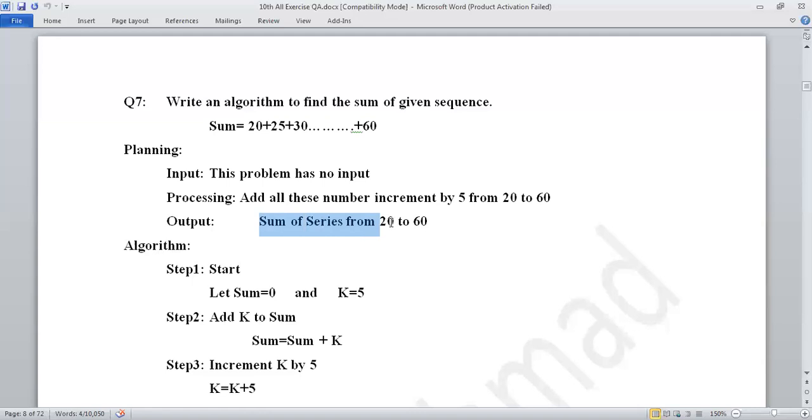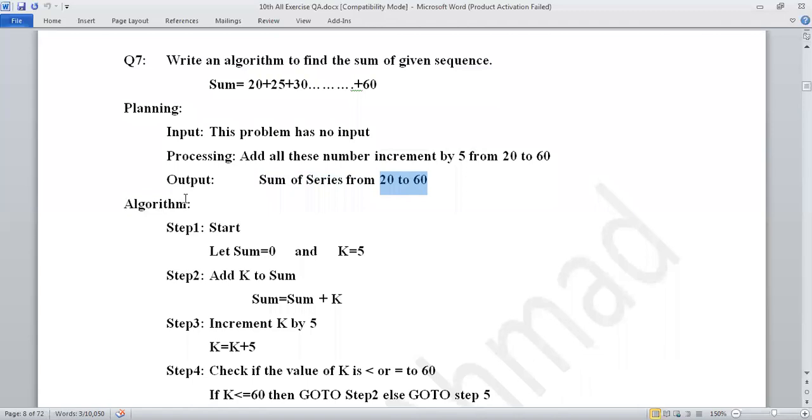from lower boundary to upper boundary, lower limit to upper limit. The lower limit is 20 and the last upper limit, meaning the last value, is 60. So we will count every number in increments of 5 and find the sum of the numbers. So this is our planning stage. Next stage, we have to start the algorithm.